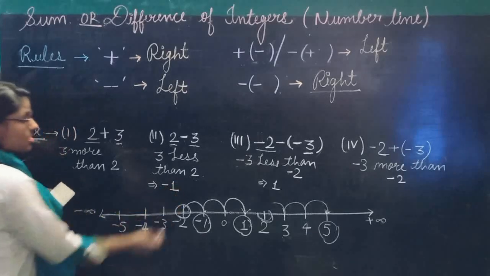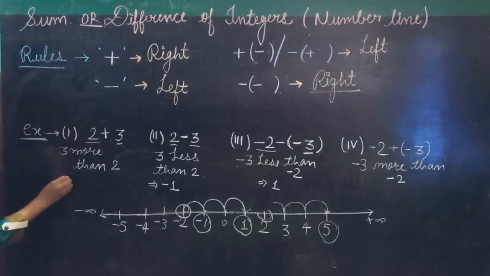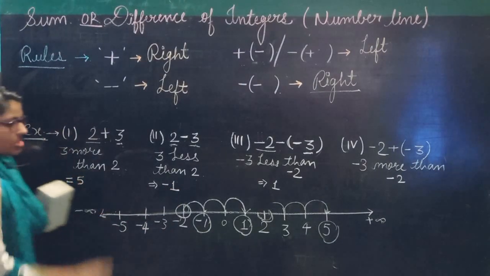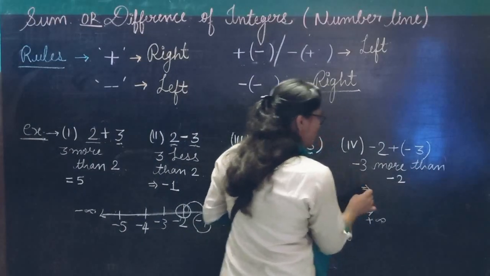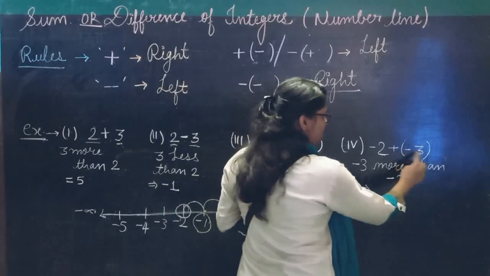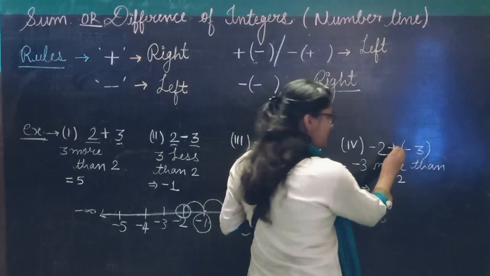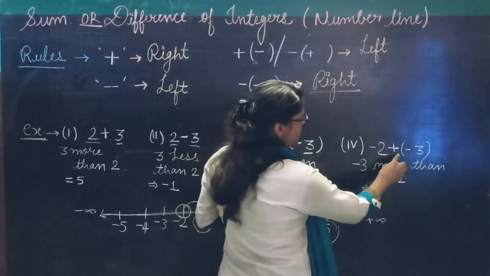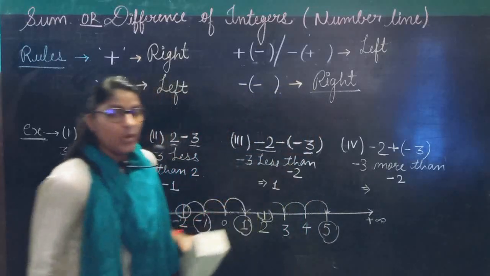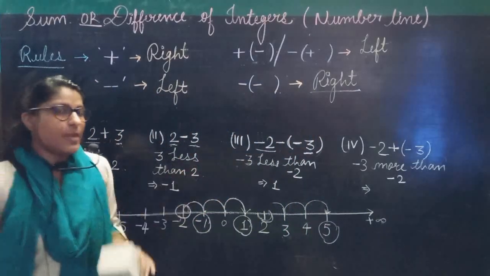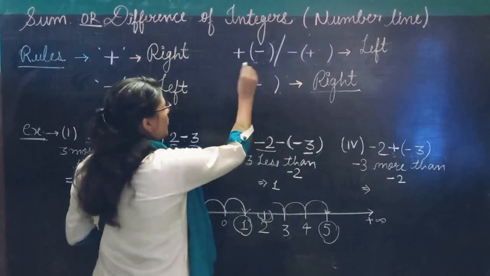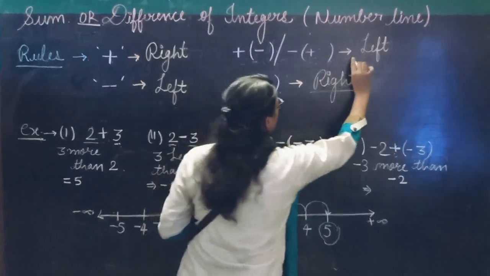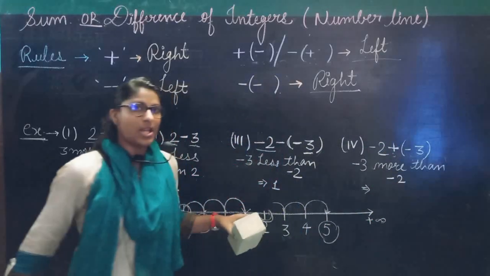Now the next question is minus 3 is more than minus 2. See here, minus 3 is more than minus 2. How do you write it in mathematical form? Minus 3 is more than, it means plus is there. Minus 3 is more than minus 2. Now minus 2 plus minus 3 is there. You are having two different signs.